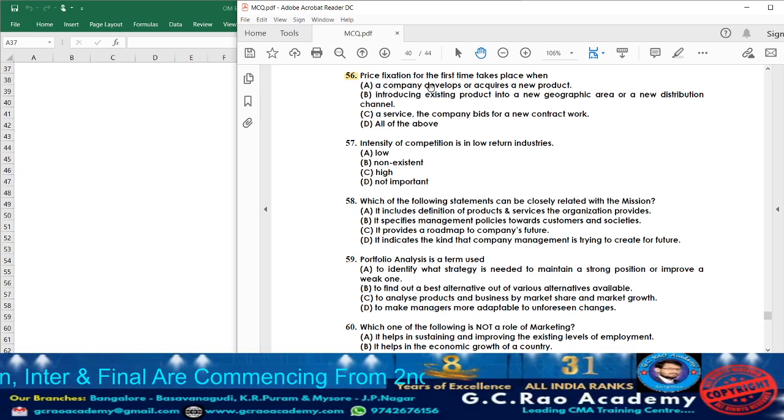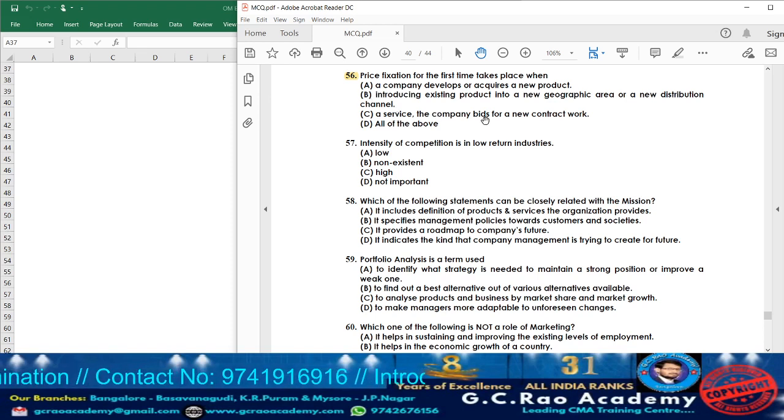What they are telling: price fixation for the first time takes place when? Option A, company develops or acquires a new product. Yes, when they acquire a new product, they have to fix the price. Option A can be considered. Option B, introducing an existing product into a new geographic area or new distribution channel. See, the existing product is there. If they want to sell in a new region or through a new distribution channel, the transportation cost and the customers who purchase are going to differ. So in that situation also they need to fix the price.